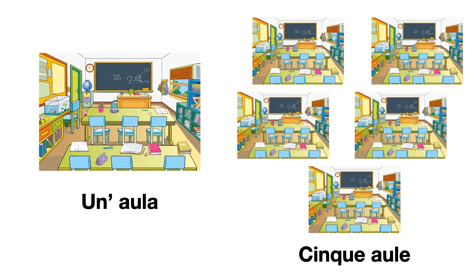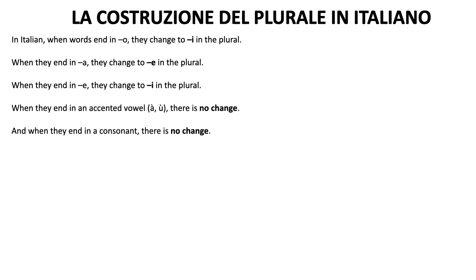So we've been reviewing the vocabulary again, but also the plurals, right? How do you make plurals? How do you make it so that words communicate the meaning that there's more than one of the things they name? So the rules that we just applied are as follows. When a word ends in O, it changes to I in the plural. When a word ends in A, it changes to E in the plural. When a word ends in E, it changes to I, right? Or for short, O goes to I, A goes to E, E goes to I. Then, accented vowels do not change in the plural, and words that end in consonant do not change either.